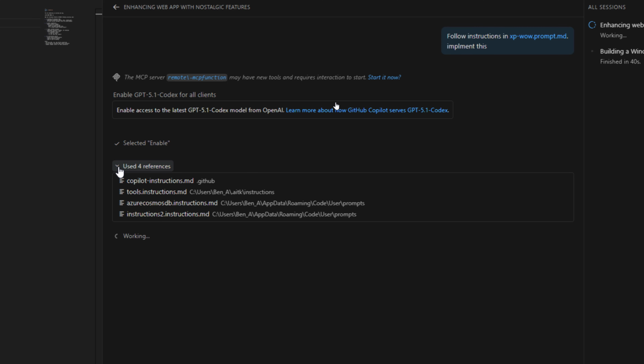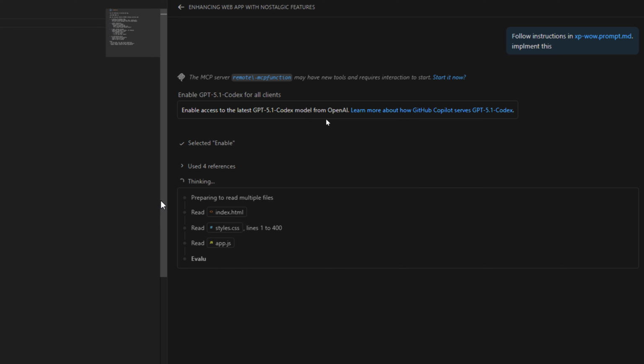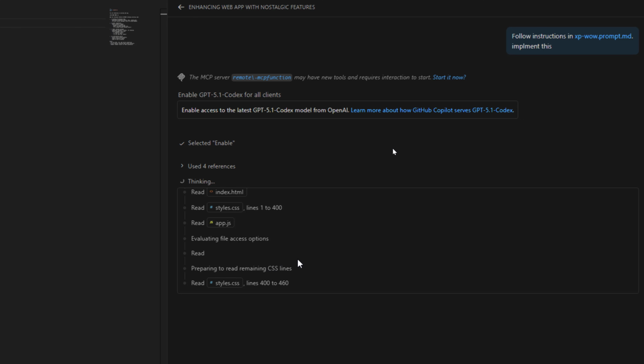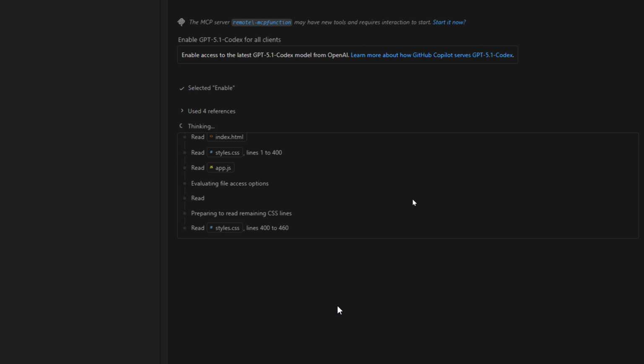And as you can see, using for references, it can see that we have some tools and we have Copilot instructions here. It will be based on this instruction, and the models and the Copilot are reading the different files that we have, and they are thinking through the custom prompt that we have added. So here it's reading the content and thinking.